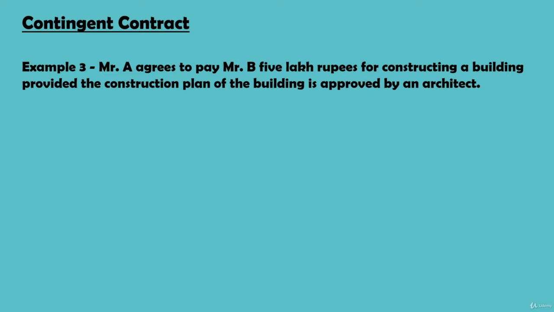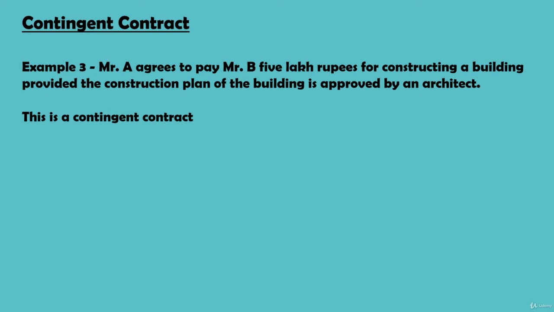Take one more example. Mr. A agrees to pay Mr. B 5 lakh rupees for constructing a building provided construction plan of the building is approved by an architect. Now this is a contingent contract because the contract was made to construct the building and not to get the building plan approved. Approval of building plan is a collateral event which may or may not happen. So for a contingent contract, the contract must be dependent upon the happening or non-happening of an event collateral to the contract. I hope the distinction is clear.